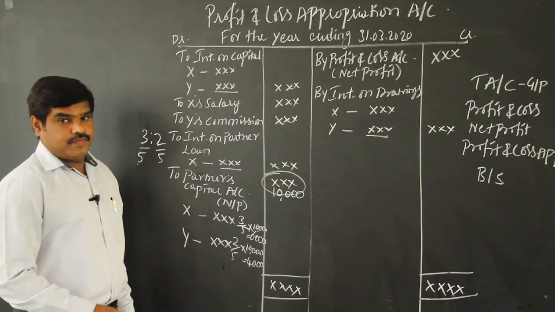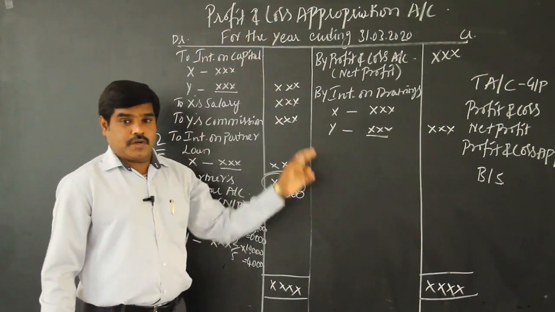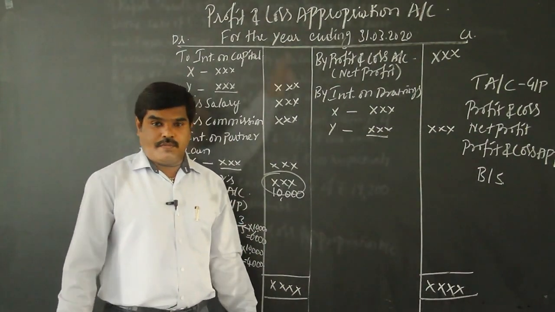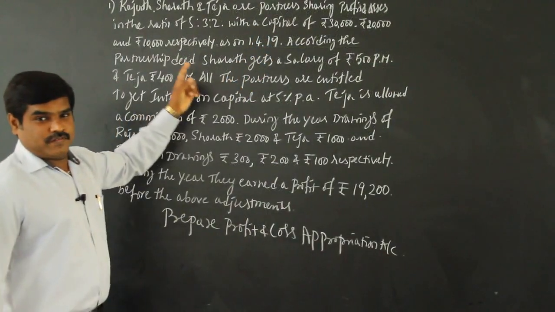Okay. So what you have to do? This pro forma you have to write in your notebook. Okay. Now I will start the problem. We will go to the first problem: profit and loss appropriation account.